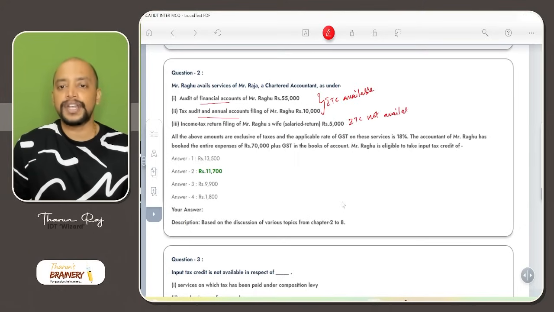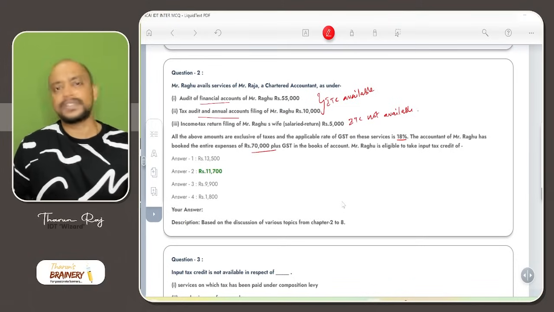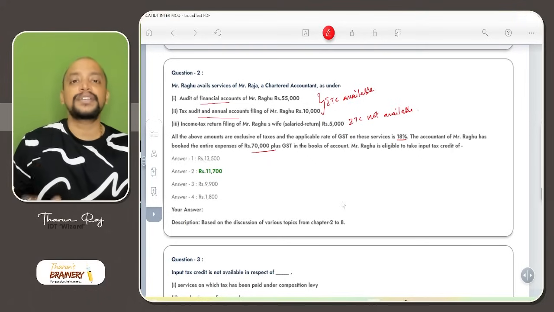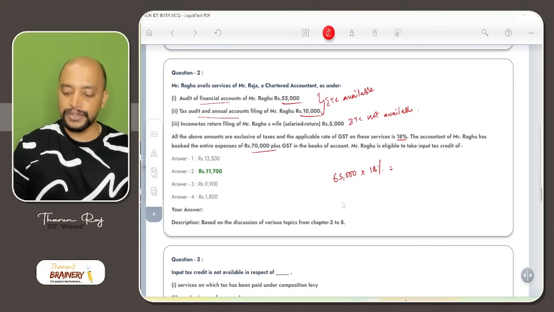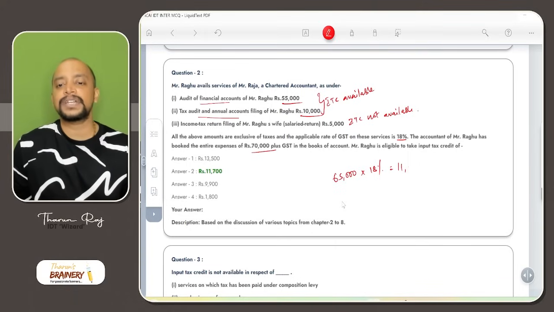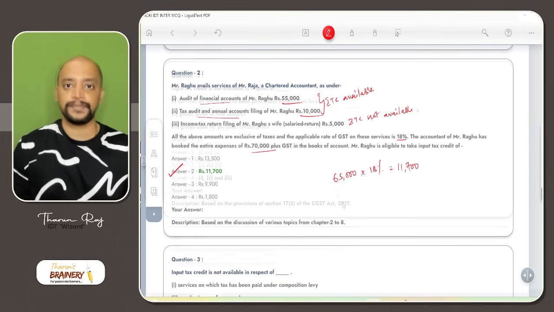All the above amounts are exclusive of taxes, and the applicable rate of GST on this service is 18%. The accountant of Mr. Raghu has booked the entire expense of 70,000 plus GST in his books of accounts. Let them book the expenditure, but it is not a business expenditure. Mr. Raghu is eligible to take input tax credit only on 55,000 and 10,000, that is 65,000 into 18%, so 11,700 can only be taken as ITC, because the other amount is not in the course or furtherance of business.